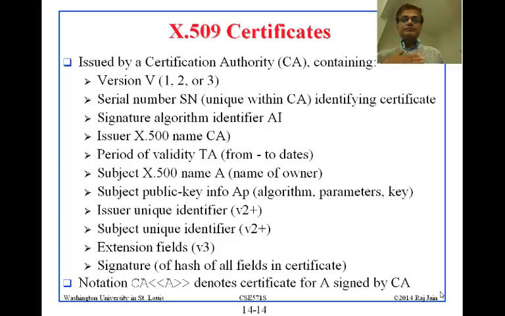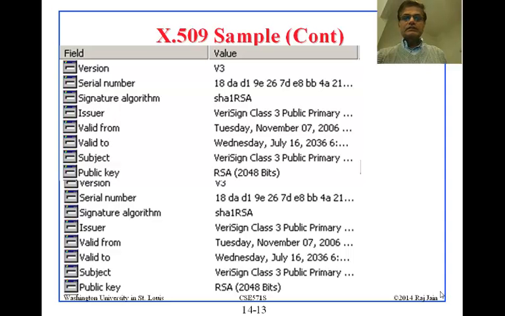Signature algorithm. So we talked about how to sign. So this one says SHA-1 RSA. So remember the digital signature algorithm, actually no, not digital signature. So this is the RSA algorithm. There were 4 algorithms we talked about: El-Gamal, Schnorr, RSA, and DSS. So this is using RSA, with what hash? SHA-1.